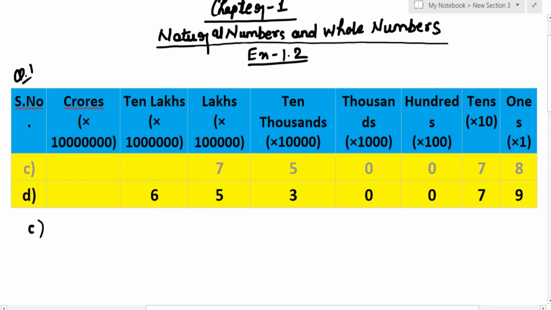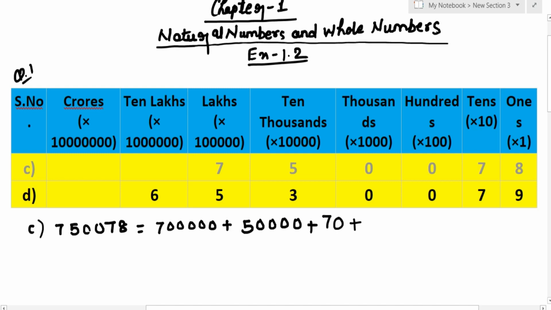Now the next numeral is 750078. Now here we can see that the 7 is in lakhs place and the lakh has 5 zeros. So we'll write down 7 along with 5 zeros. Now 5 is in 10,000's place and 10,000 has 4 zeros. So we'll write down 5 along with 4 zeros. Next 0 need not to mention in 1000 place. Again 0 need not to mention in hundreds place. 7 is in tens place. So 7 and 10 which has 1 zero. Last 8 which is in ones place. So we'll write down 8.